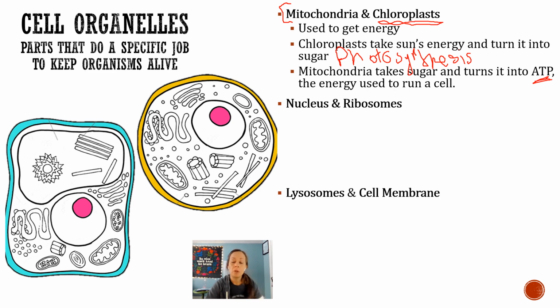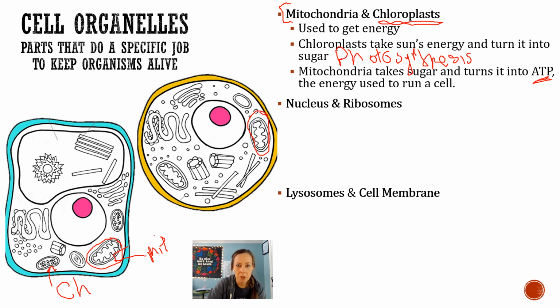Next, we have nucleus and ribosomes. Nucleus, oh, and in our picture, here's our chloroplast right there. And here's our mitochondria right there. That's one. Oh, actually, you know what? I lied. This is a mitochondria for this one. I lied to you. These are my chloroplasts. Those are chloroplasts. They have the little circles in them. Okay. So chloroplast and mitochondria in my picture.